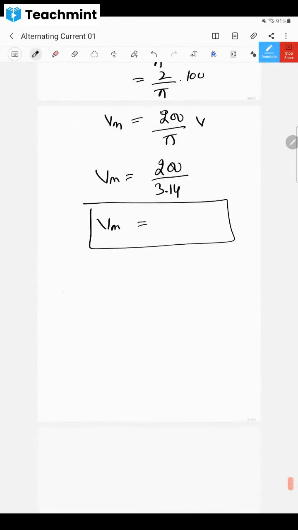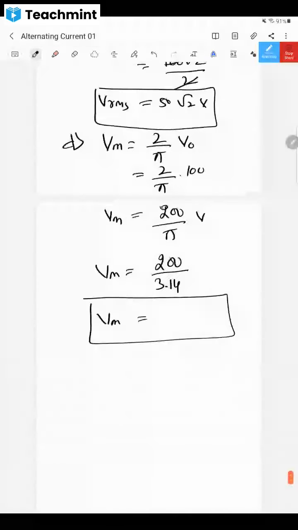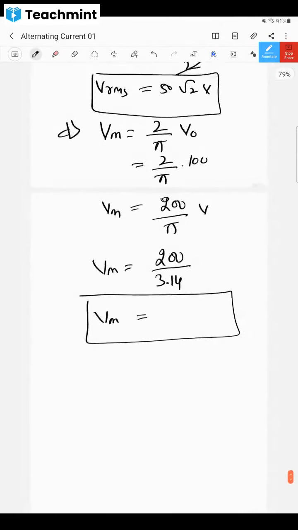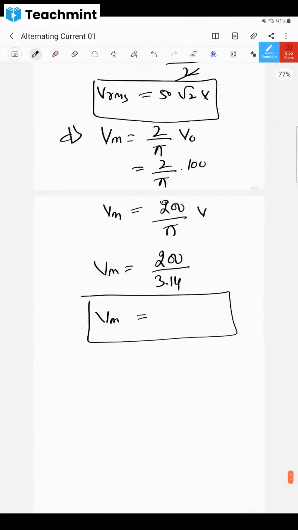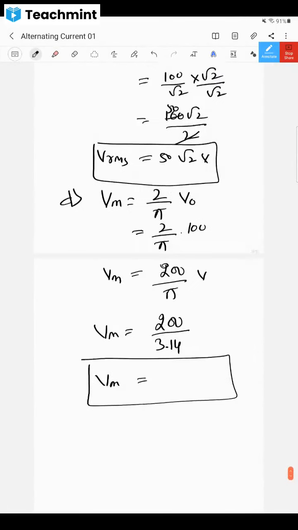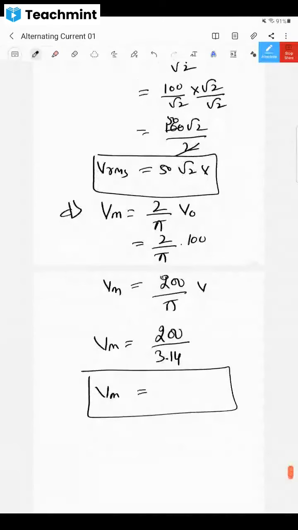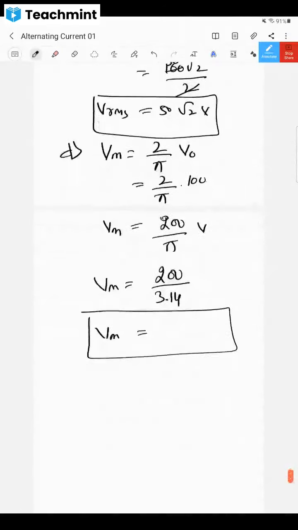Just confirm whether you have written or not, whether you have understood these things or not. Everybody understood these things? Yes, sir. Okay, fine.